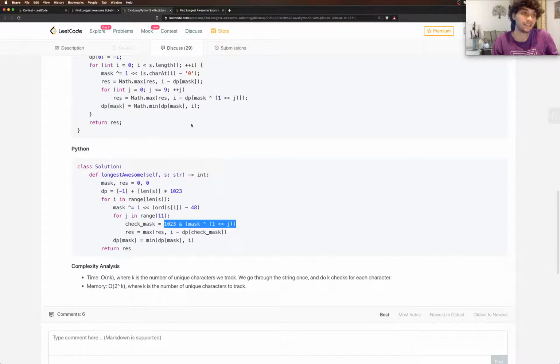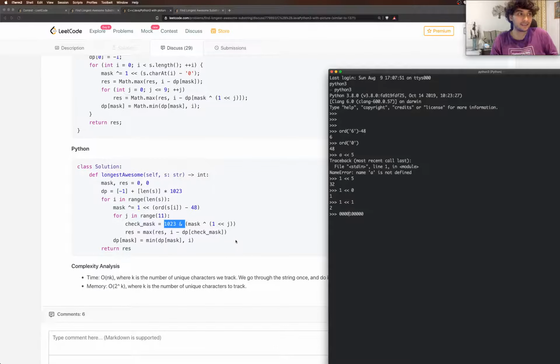So basically, this 1023 AND would not have any significance for all the numbers from 0 to 9. But when j takes the value of 10, then that is 1, 10. That is 1024.